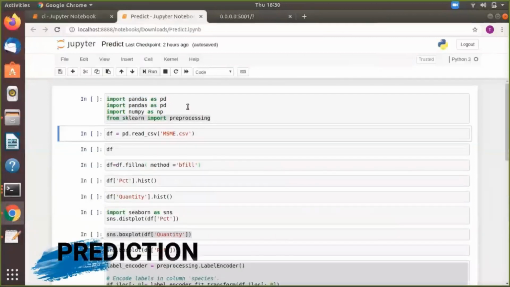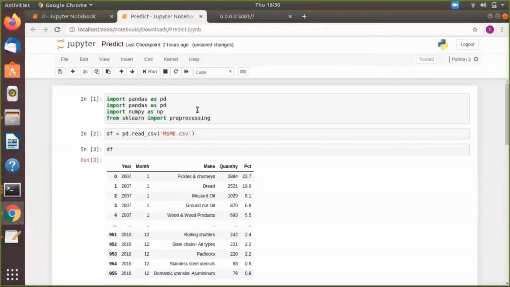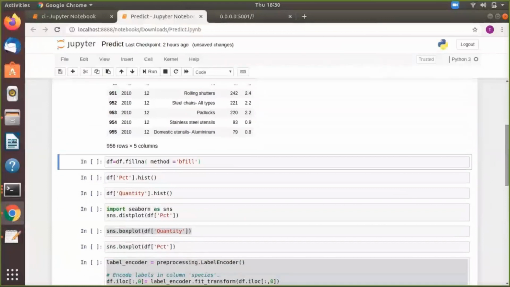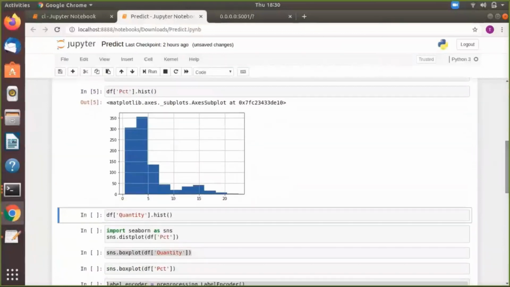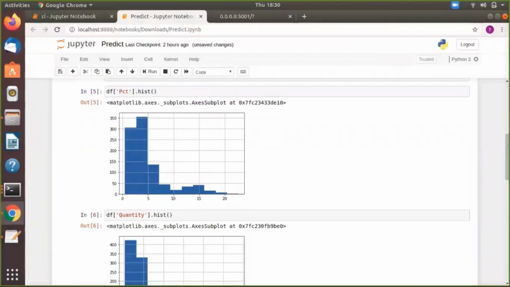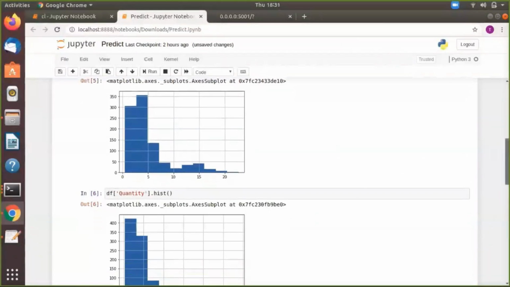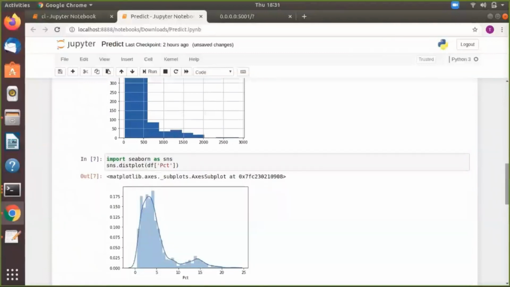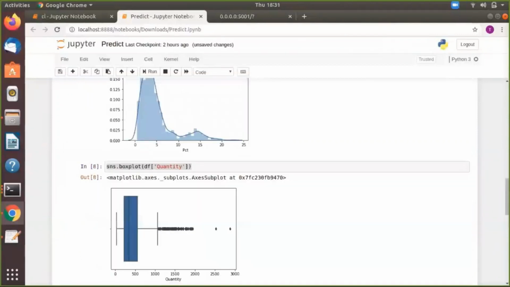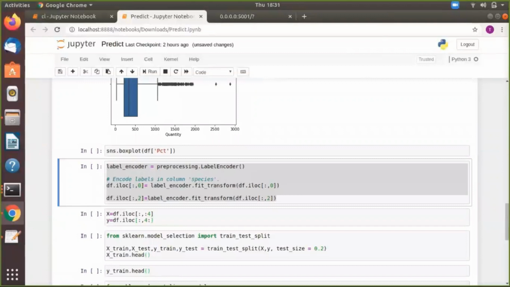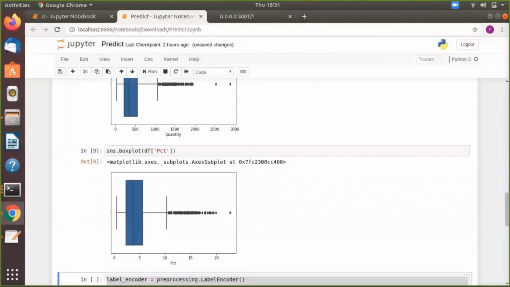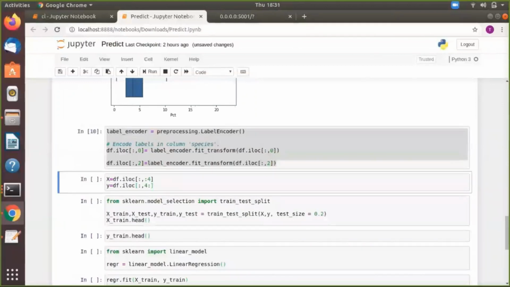We are importing necessary libraries and the same dataset which has been uploaded is being read. Further statistical inference is shown from the dataset. This histogram is normally distributed. Here we are taking the profit percentage attribute into consideration. Similarly, this histogram is with the quantity attribute. As we can see, this graph has a symmetrical line, and these are the outliers that are lying outside the box. We are splitting our x and y variables into training and testing sets.